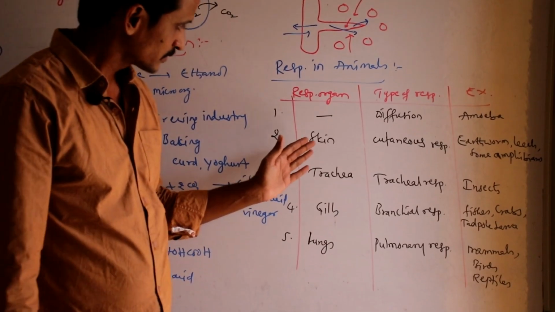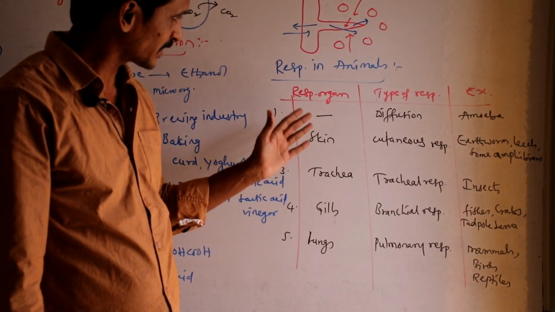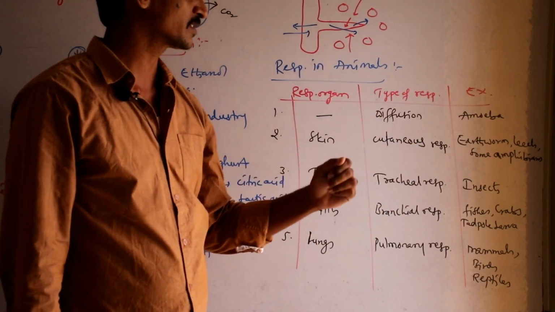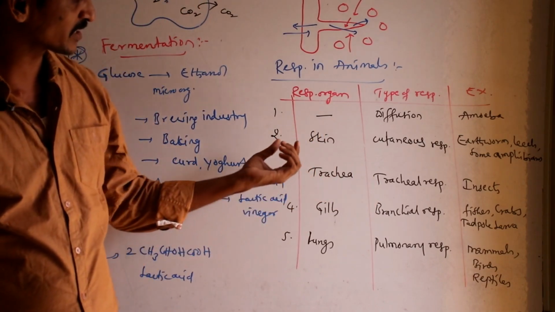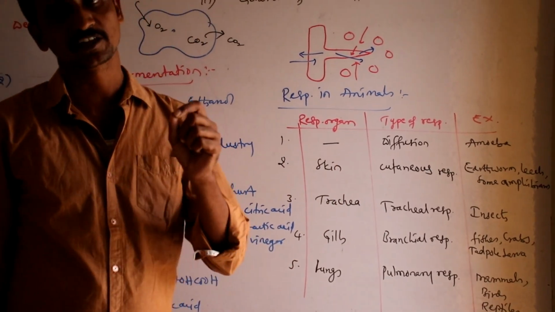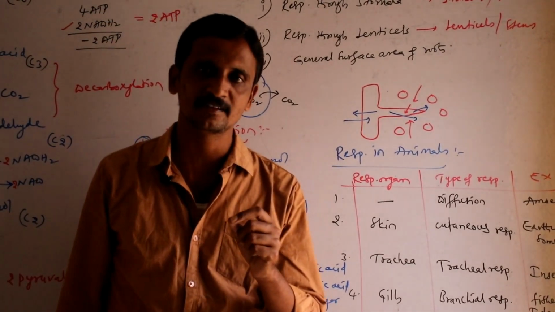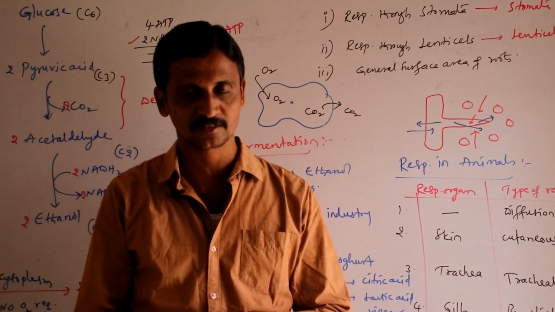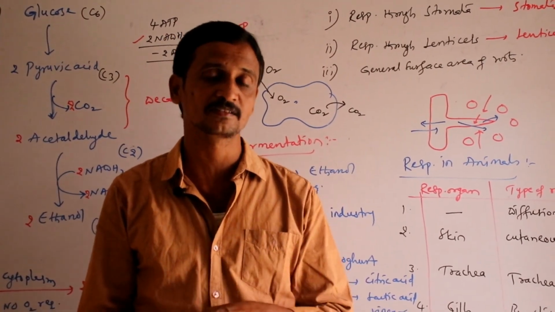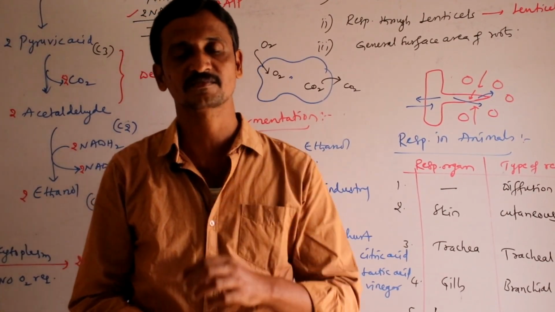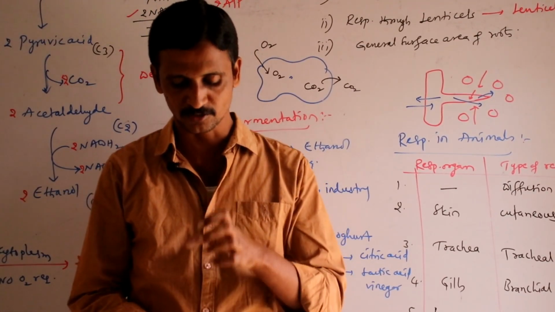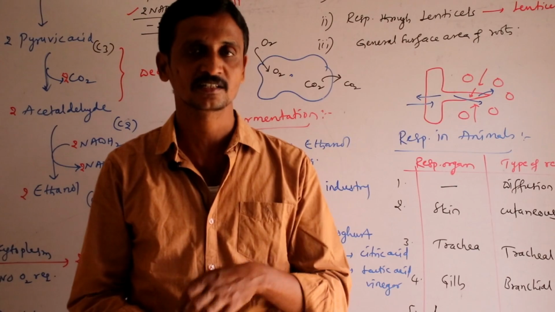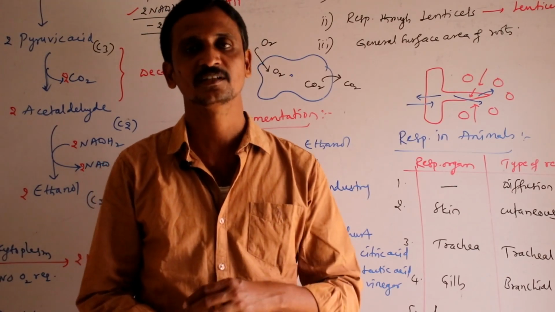Okay. Then if the organism exhibits respiration through skin, that is called cutaneous respiration. Earthworm, leech, and even frog also to a certain extent exhibit cutaneous respiration. To exhibit cutaneous respiration, they always need to keep their skin moist. When they keep their skin moist, and if their skin is richly supplied with blood vessels, then the process of exchange of gases will become easy.